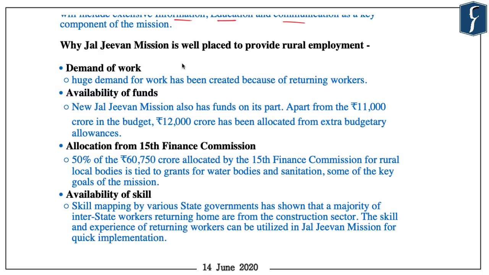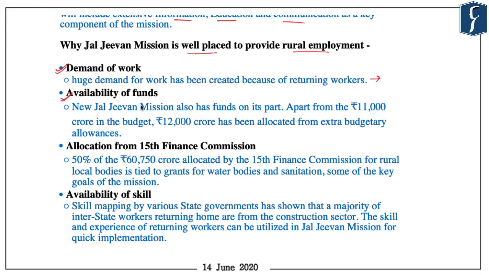Now, if you recall, one of the similar schemes was MGNREGA, in which certain days of guaranteed employment are provided to rural persons. And similarly, Jal Jeevan Mission is also well placed to provide rural employment. And there are 4 solid reasons for it. First and foremost, currently there is a huge demand for work because of the COVID-19 situation and returning migrant laborers. And hence, they need to be employed somewhere.